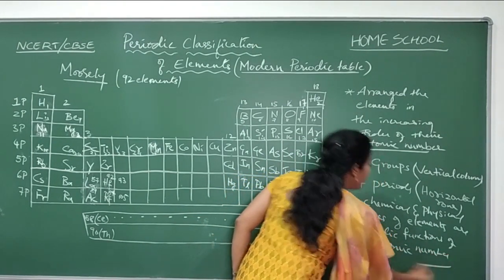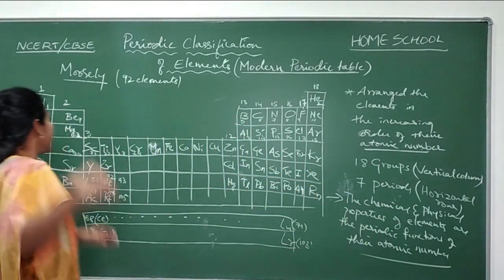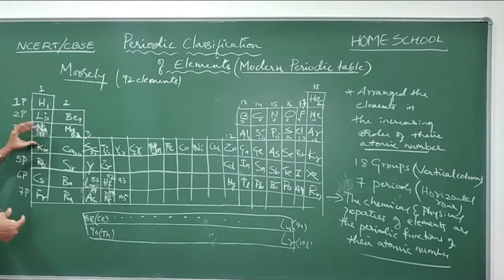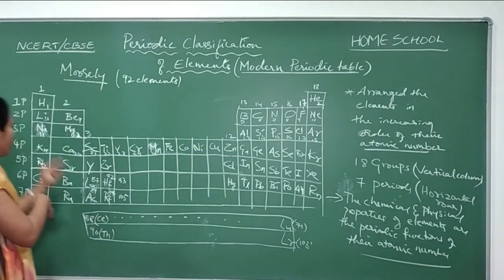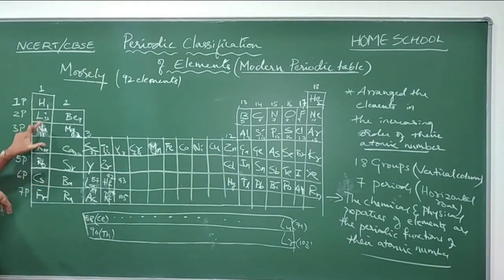What do you mean by this particular sentence? The chemical and physical properties will get repeated after certain atomic numbers. Lithium atomic number 3, sodium atomic number 11. Chemical and physical properties of lithium and sodium are getting repeated.